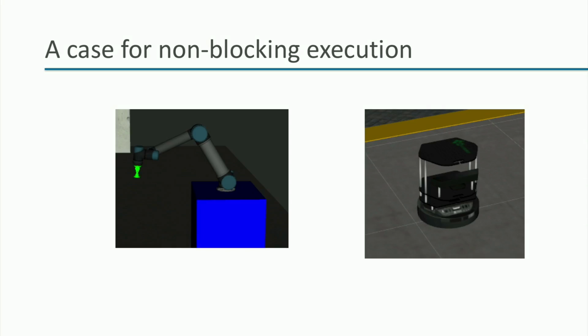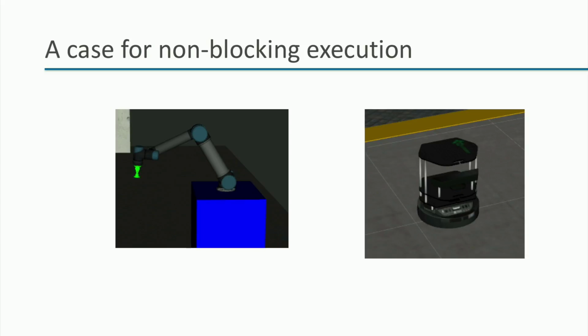We learned in the previous videos how to advertise and call ROS services to achieve sequential execution of a software functionality. Also, in a broader sense, ROS services are our first step towards event-based execution of software functionality. That is, we acquire and process information only when needed. However, blocking executions may not always be desirable. Let's take a look at a case for non-blocking execution.